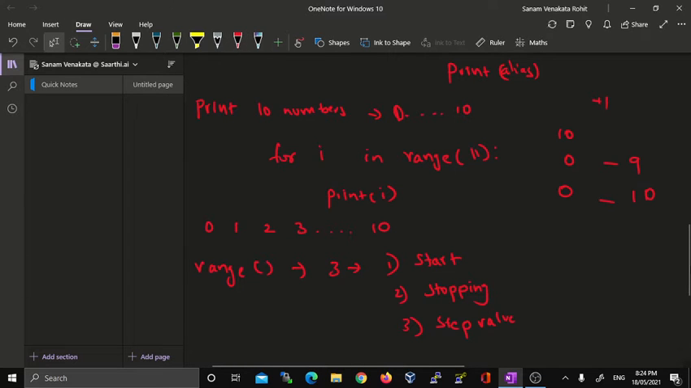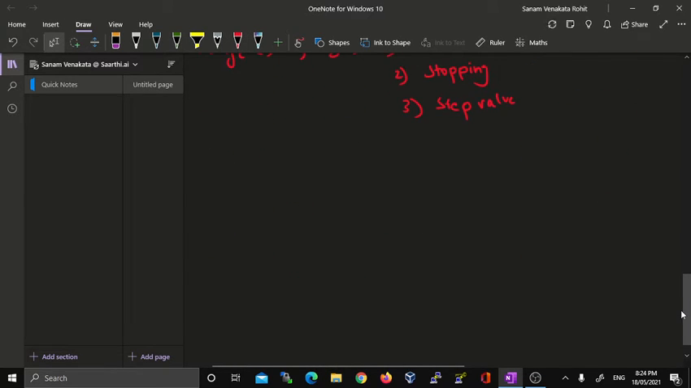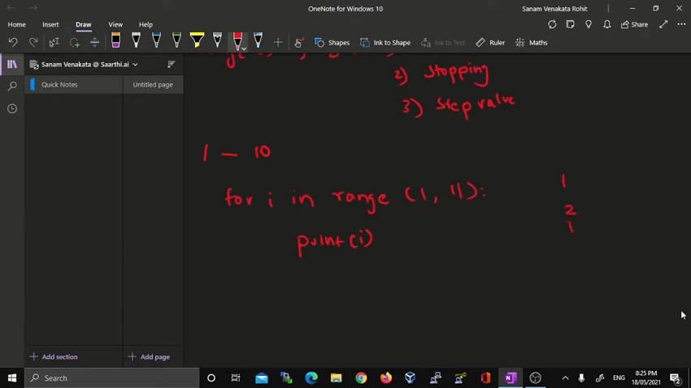For example, if you want to rewrite the same program and print the numbers from 1 to 10, we rewrite the program like this: for I in range of 1 comma 11. If I give 1 comma 10, what exactly happens is it is going to print from 1, 2, 3, 4 till 9. So print of I. When I give 1 comma 11, it is going to print 1, 2, 3, 4, 5 till 10. So this is how it works.